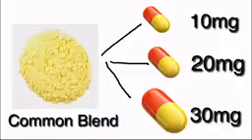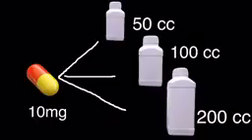In this case you can apply the bracketing and matrixing. In another example on this picture, there is a 10 mg strength and you are packing it into 3 different container sizes, 50 cc, 100 cc and 200 cc. So here you can also apply the bracketing and matrixing.